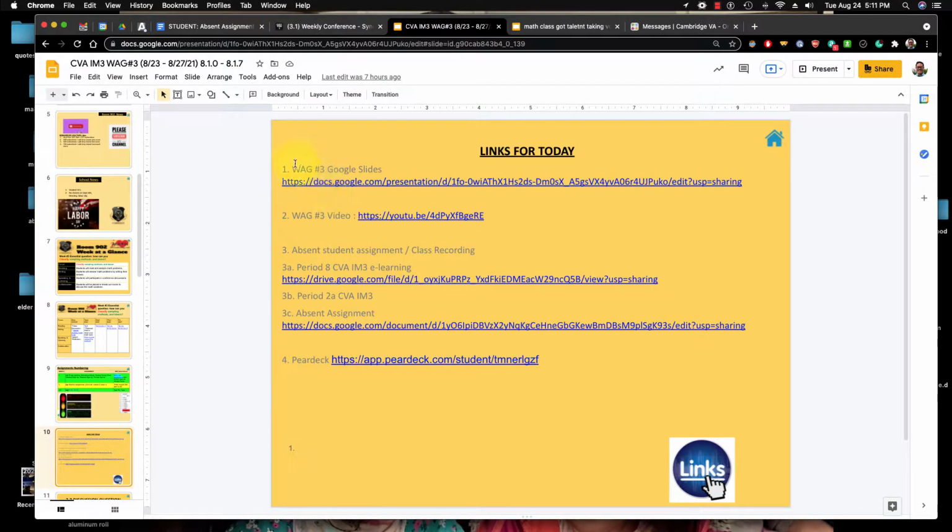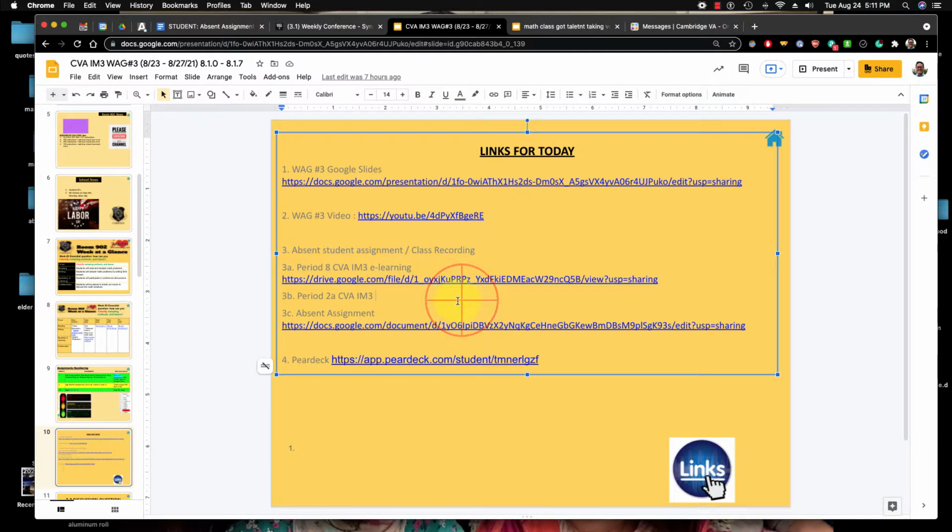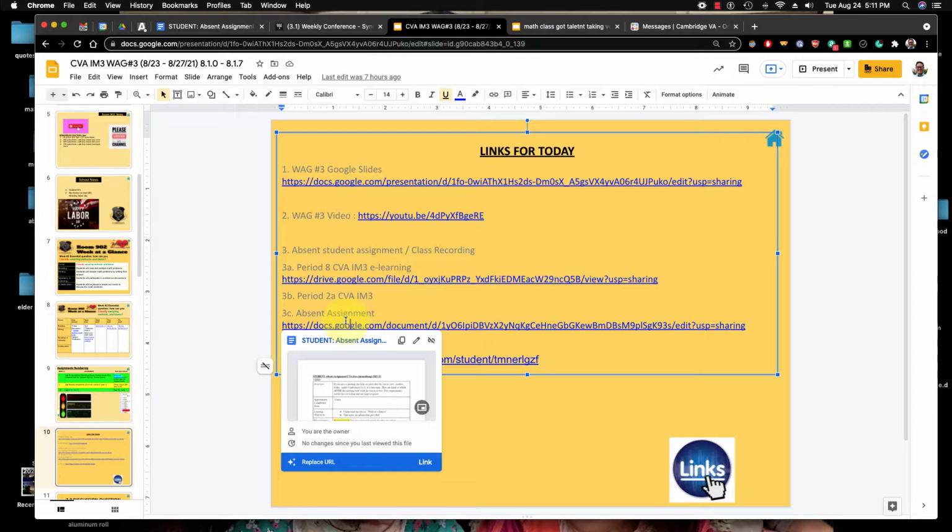Go down to slide 10. This gives you a link for the Google slides that you're looking at. The week at a glance video that was in the pink box is usually a 10-minute video telling you step-by-step what you need to do for the week. And over here I have this thing called the absent student assignment class recording. So for period 8, I have posted your class recording, and you can watch that. So watch the week at a glance video, and then also watch your class recording. That'll be a 45-minute video, 10-minute video. It's about 1 hour, and then you kind of need the reflection piece of it as well. That's the one I'm currently showing you, the absent assignment.